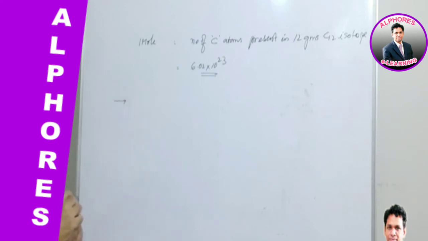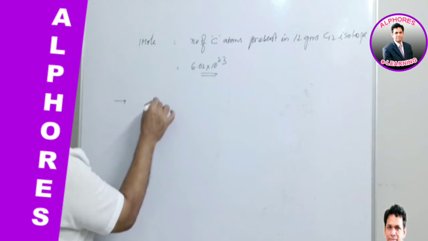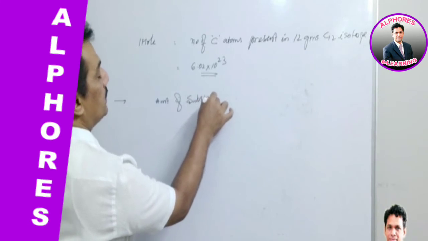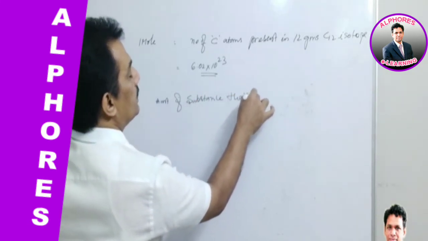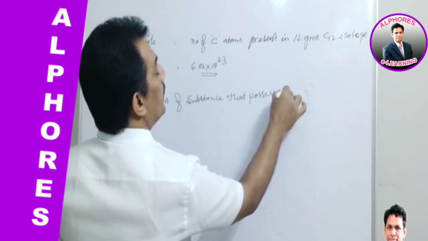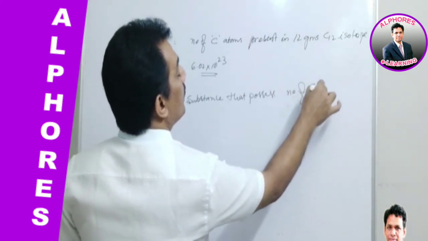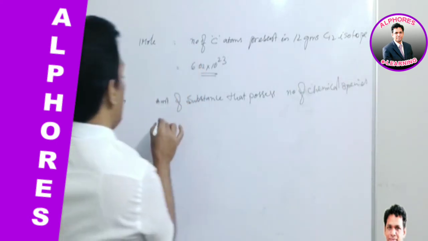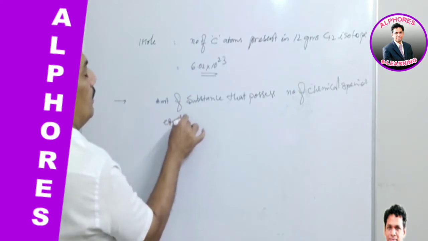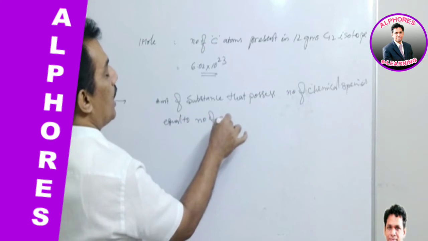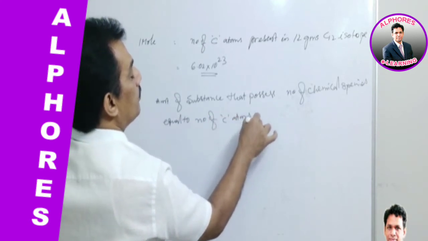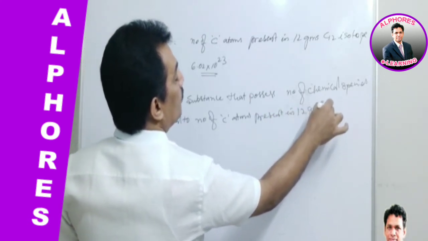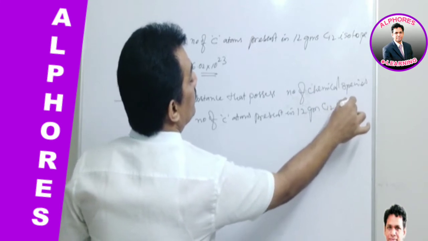and thereby now we are defining any substance's mole as the amount of substance that possesses a number of chemical species equal to the number of carbon atoms present in 12 grams of carbon 12 isotope.